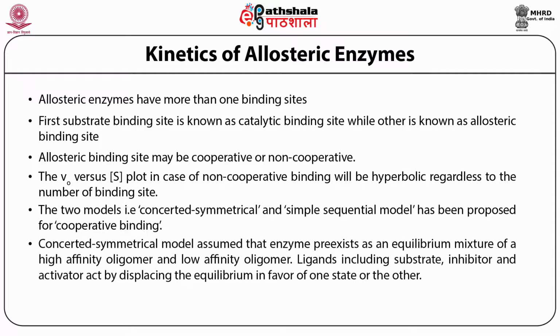These models assume that the enzyme pre-exists as an equilibrium mixture of high affinity oligomers and low affinity oligomers.